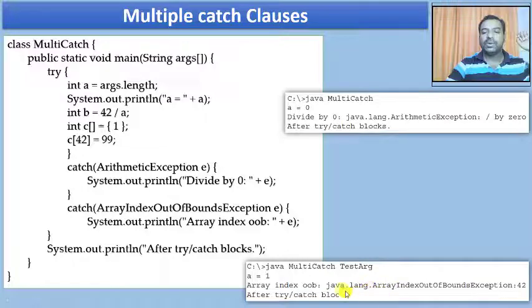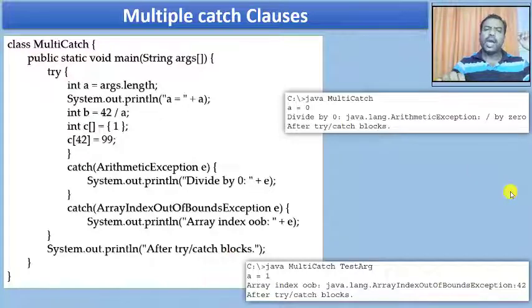The description is going to be java.lang, which is the exception type in this case, and I'm going to print the value for which I get an exception. Once this is done, no more catch clause is executed, and I'm going to print the statement as after try or catch block. This is how the multi catch clause is going to work.